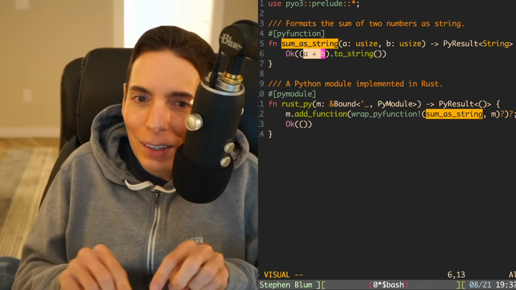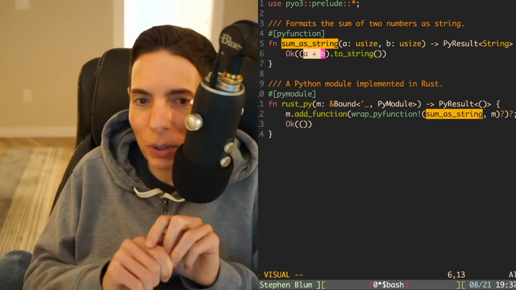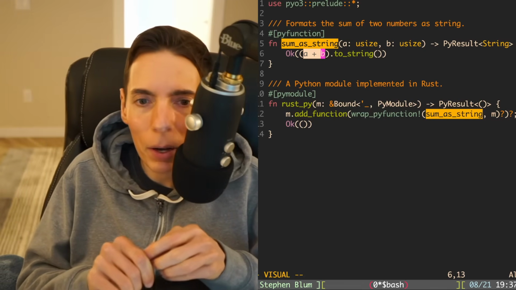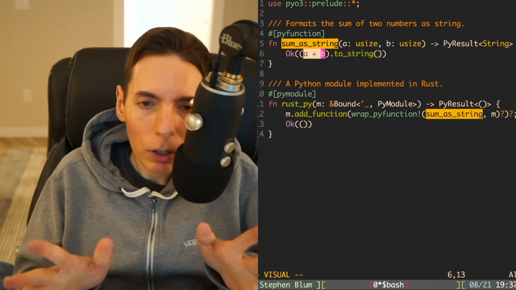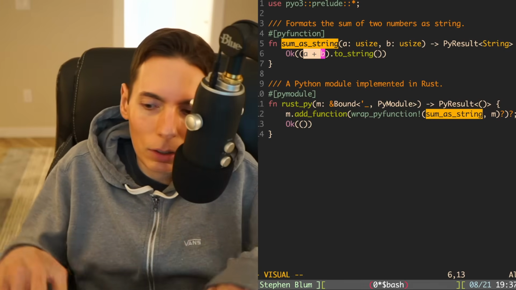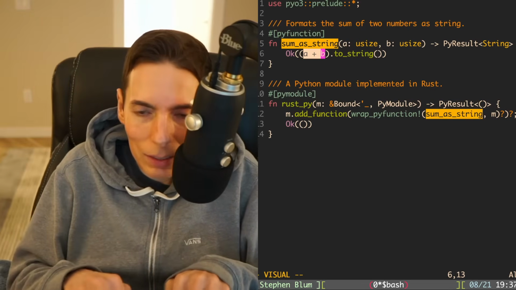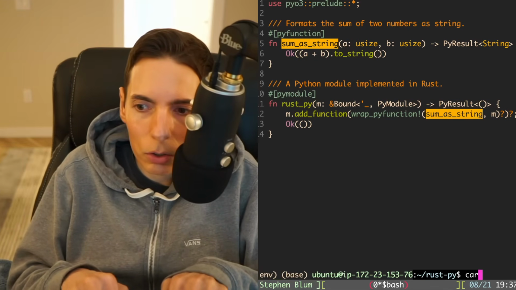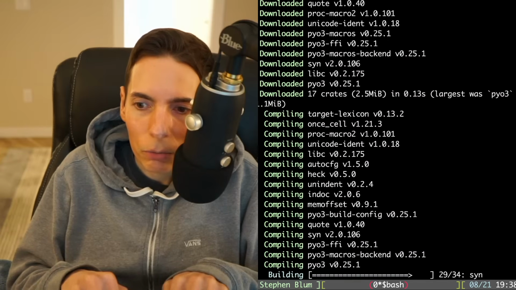Good news is we're in Rust world now, and so Rust has a much more strict compiler. And in the previous stream, we were looking at PyType, which is a type checker, a linter that prevents you from accidentally coercing and doing things that you shouldn't do. But good news is we're in the Rust world. So I think we should be able to say cargo build. Yeah, there it goes. Running some cargo builds there.